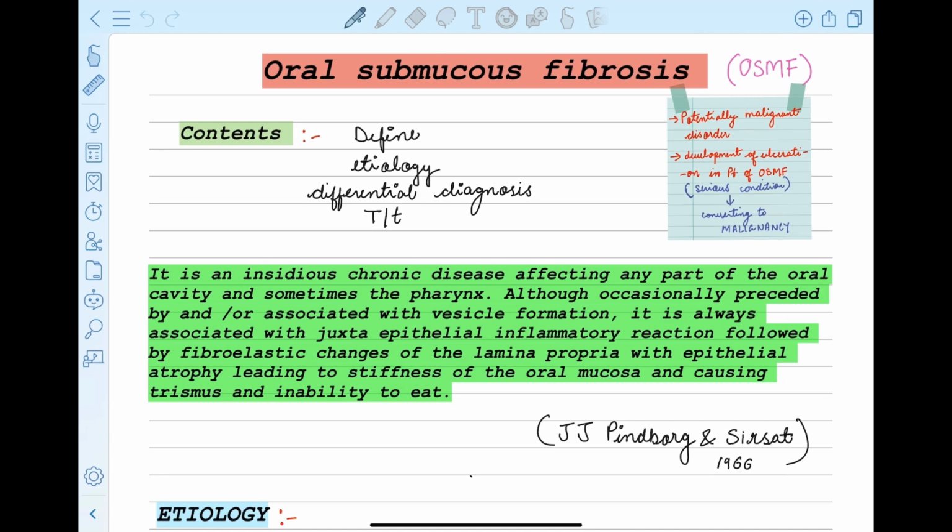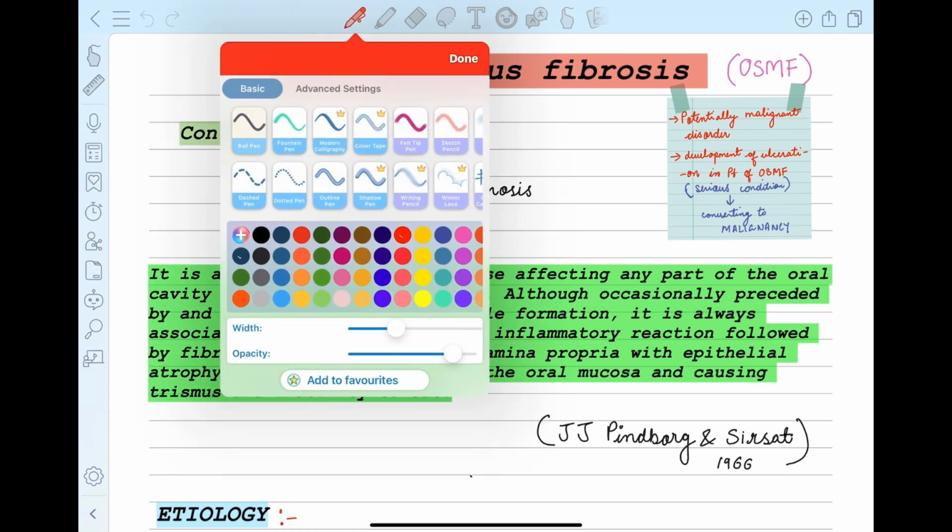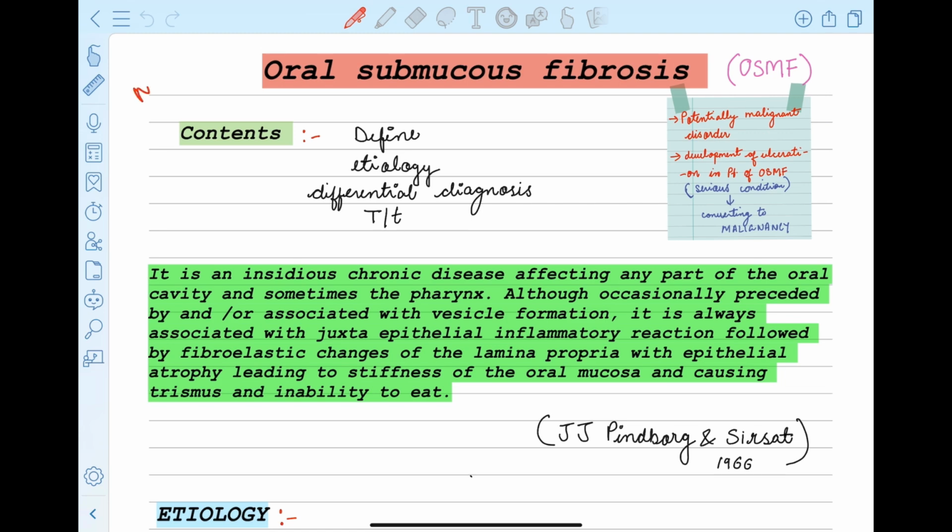So today we are back with a very important topic, that is OSMF, oral submucous fibrosis. It is very important from your Viva point of view, for your NEET point of view, as well as for your professional point of view. I mean for the long answer note. So this is very important for your NEET, for your Viva, and for long questions in your professional exams.